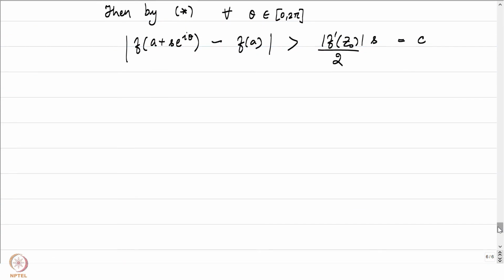This is good. So what is being concluded here is that f of a plus s e to the power i theta is always outside a disk of radius C around f of a.